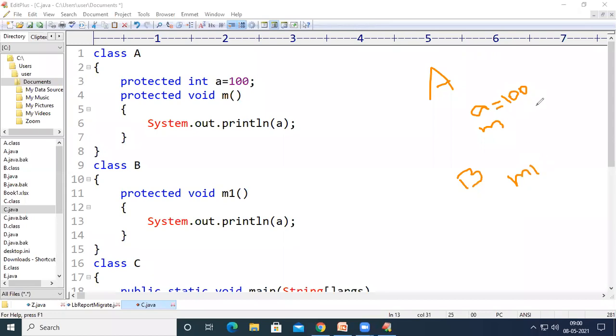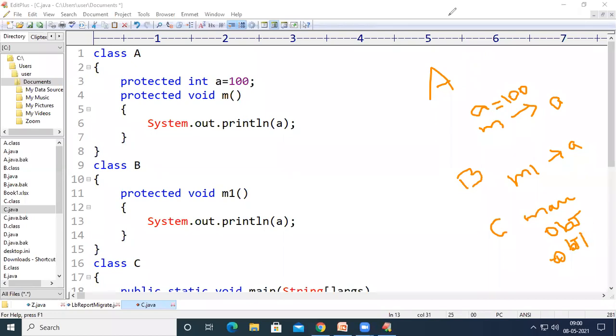Both m and m1 are going to print the value of a on the output screen. I have one more class C, which consists of the main method. In this main method, I have created two objects, obj and obj1.